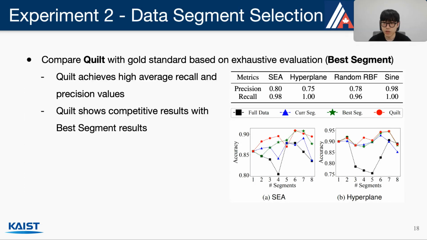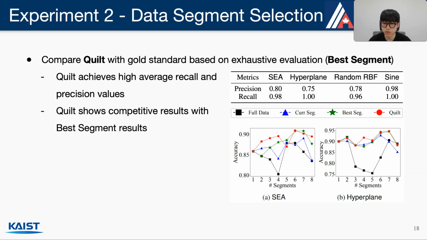We next verify whether our data segment selection algorithm actually finds core data segments and discards drifted data segments. To evaluate our data segment selection, we construct a gold standard solution by performing an exhaustive evaluation, where we evaluate all possible combinations of data segments and choose the one that results in the highest accuracy on the validation set. We refer to this exhaustive searching method as best segment.